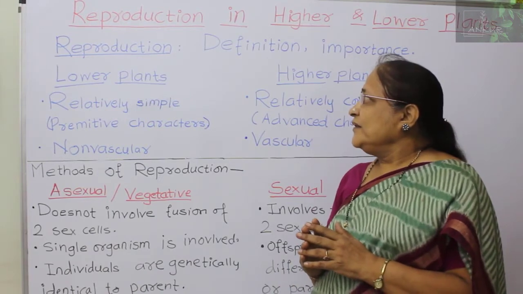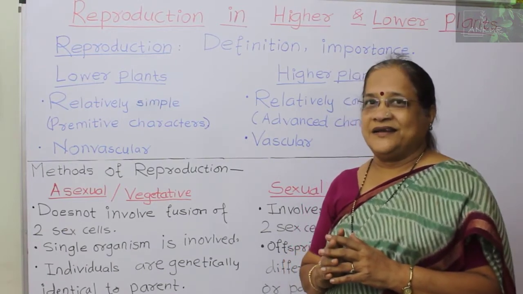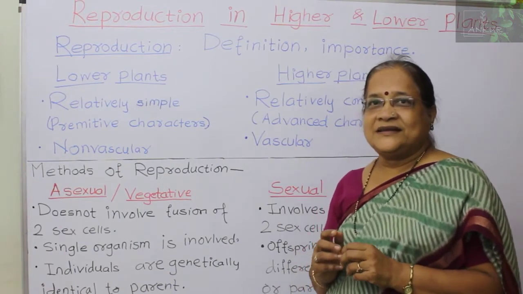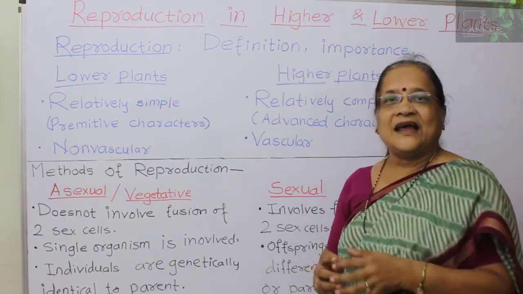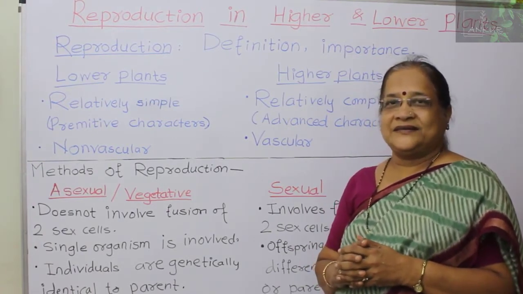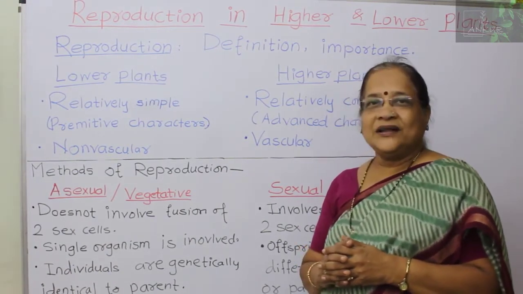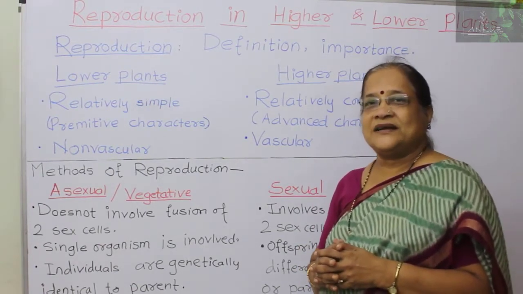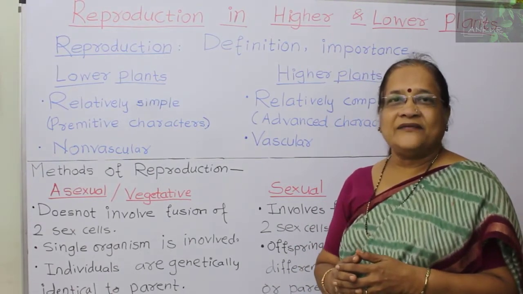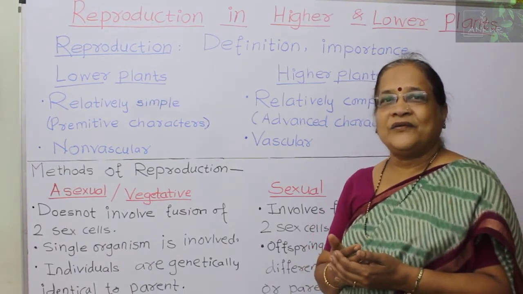Then we get the difference, in short, between lower plants and higher plants. The lower plants are relatively simple. That is, they show primitive characters, as we saw in the first lecture. For example, algae, fungi and bryophytes are what we call lower plants, and these plants are non-vascular. That is, they do not have vascular tissue, that is, xylem and phloem.